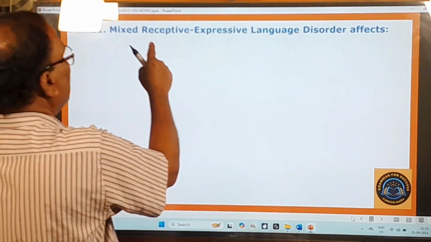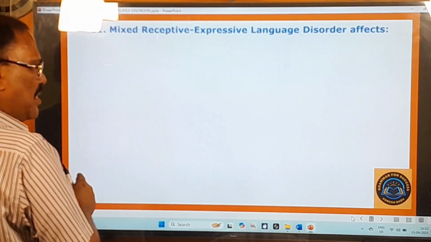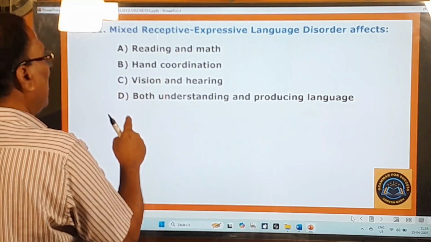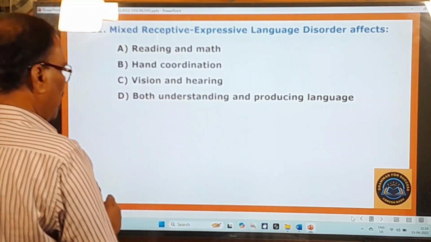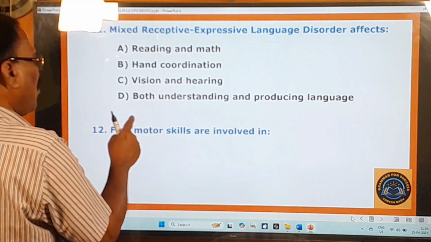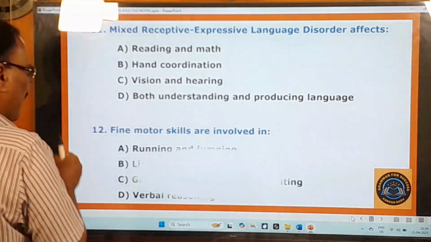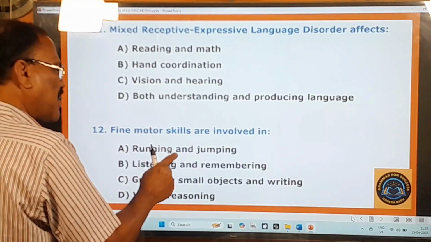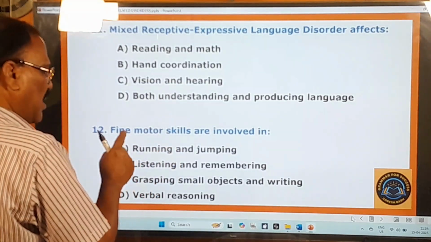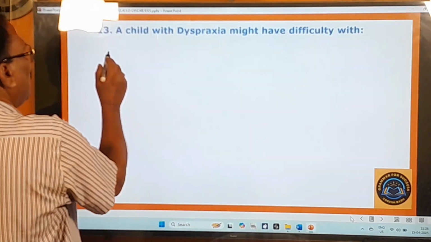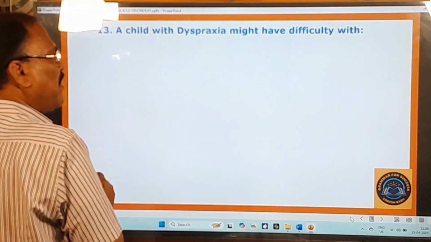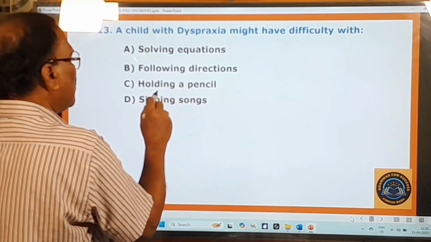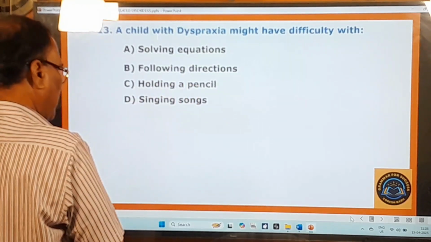11th question. Mixed receptive expressive language disorder affects reading and math, hand coordination, vision and hearing, both understanding and producing language. 12th question. Fine motor skills are involved in running and jumping, listening and remembering, grasping small objects and writing, verbal reasoning. 13th question. A child with dyspraxia might have difficulty with solving equations, following directions, holding a pencil, singing songs.